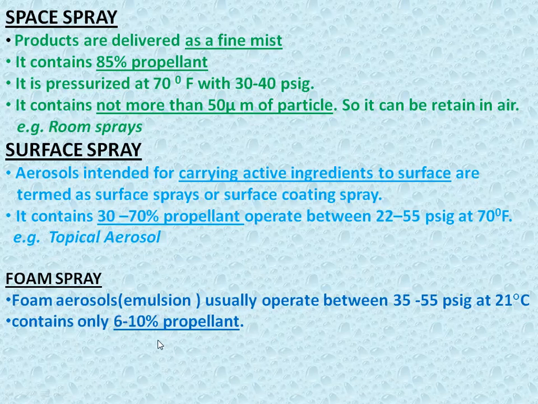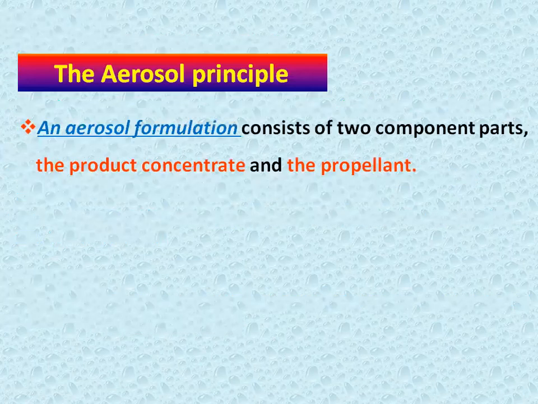See, the concentration of propellant is very less. Foam spray example: shaving creams. They are available in a container, and when we press the actuator, foam comes out and we apply the foam.